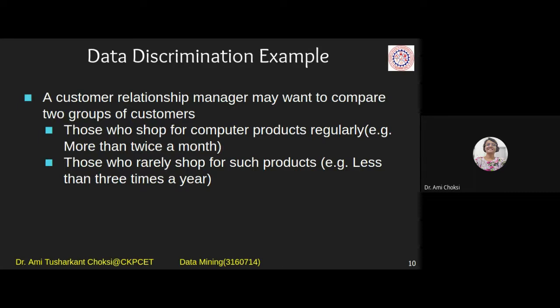Profit for we teachers, we can say that you students are having good marks, right? That is our profit. And for say business people, we can say that they'll be having more profit, fine. So we'll be having the comparison between these two. Jo banda in a month purchasing computer products for more than 2 times, and people who rarely purchase those things, right? So what's the benefit in that?